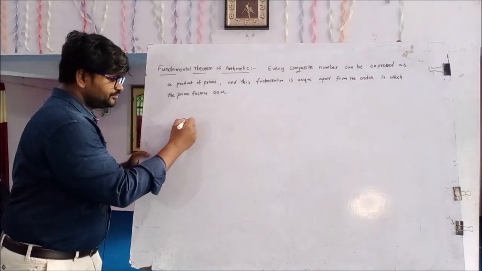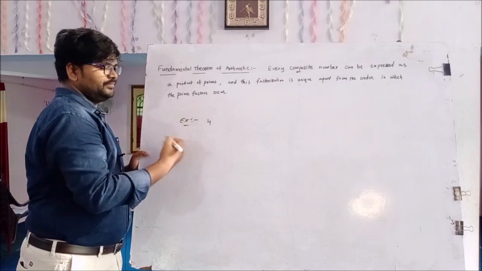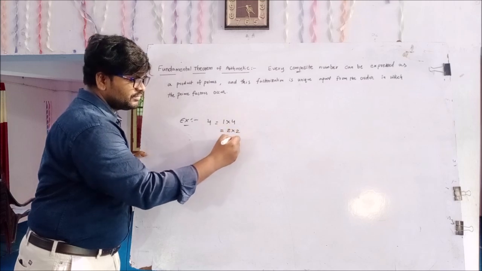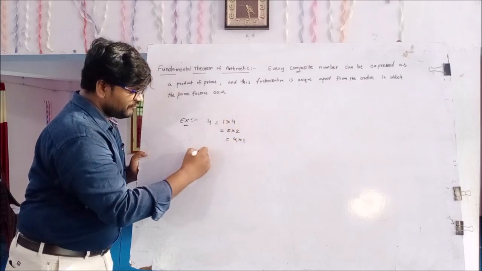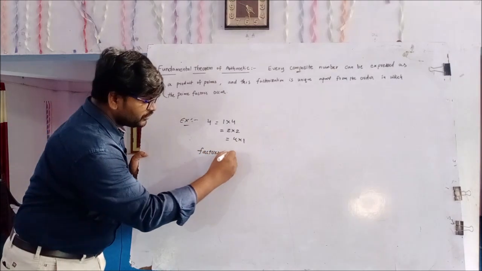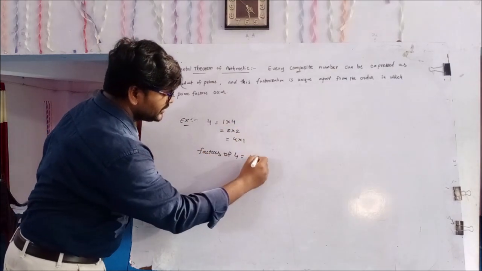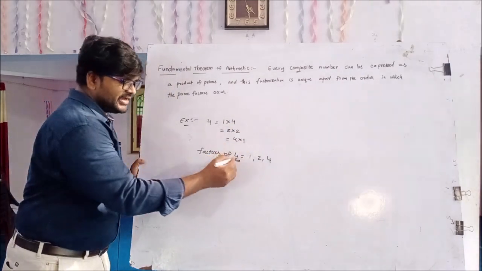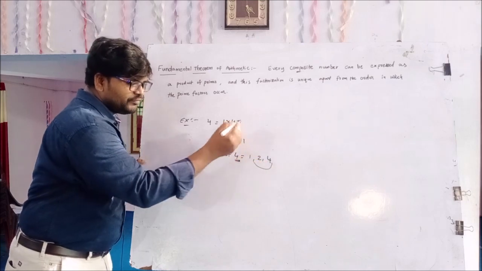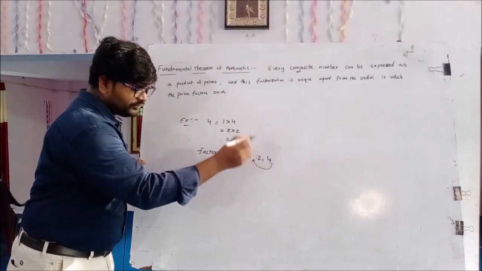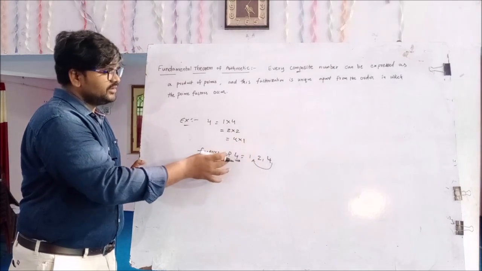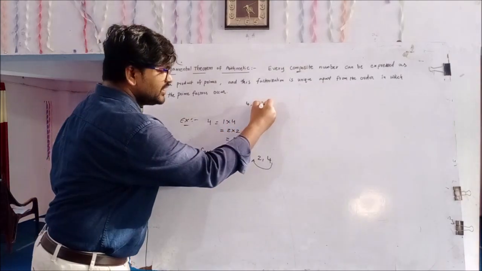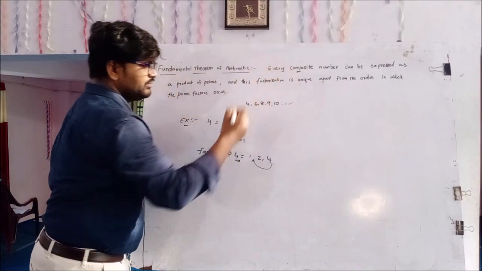For example, 4. The factors of 4: 1 times 4 is 4, 2 times 2 is 4, and 4 times 1 is 4. So the factors of 4 are 1, 2, 4. Here 4 is a composite number because it has more than 2 factors. Examples of composite numbers are 4, 6, 8, 9, 10 and so on.